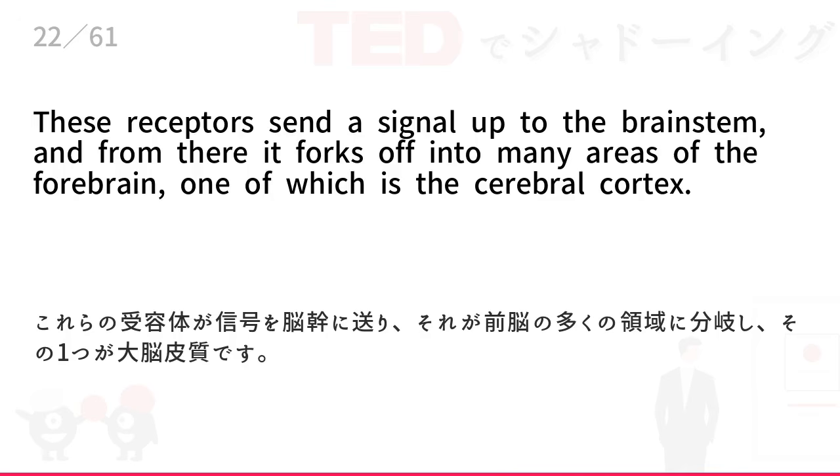These receptors send a signal up to the brainstem, and from there it forks off into many areas of the forebrain, one of which is the cerebral cortex.